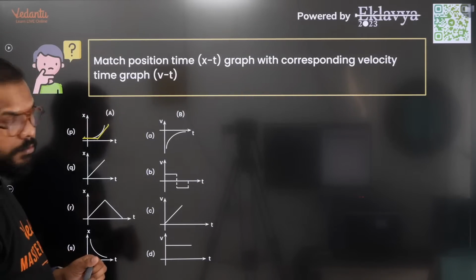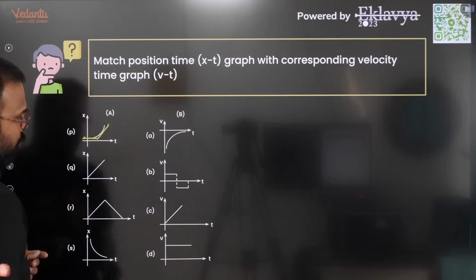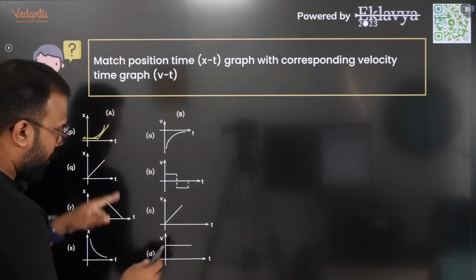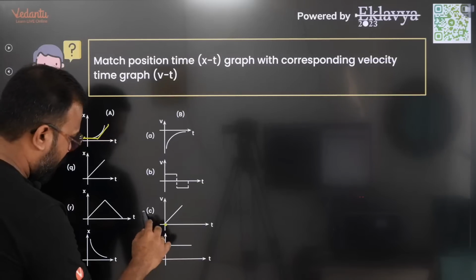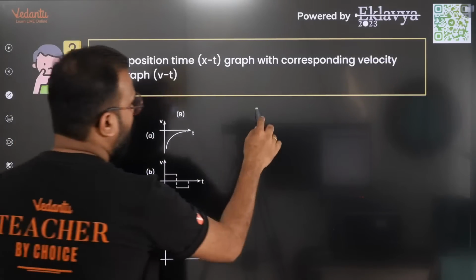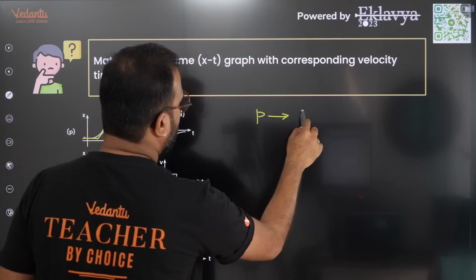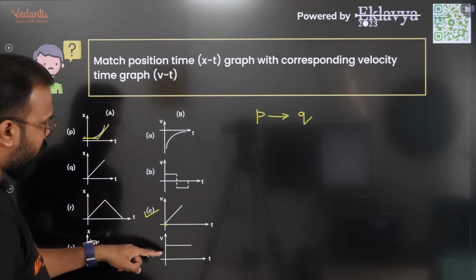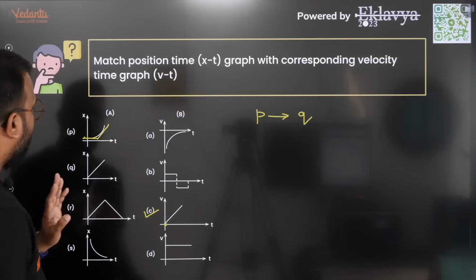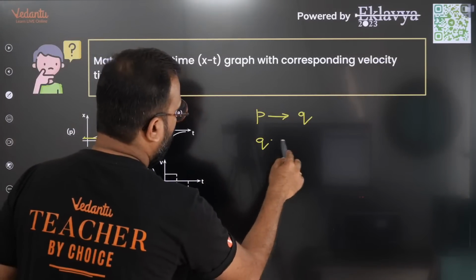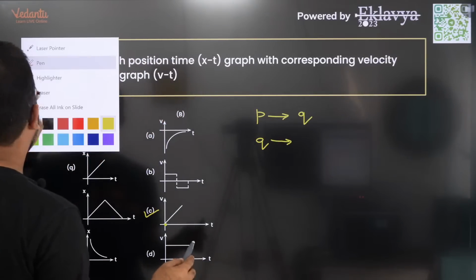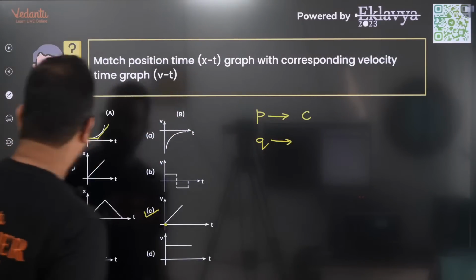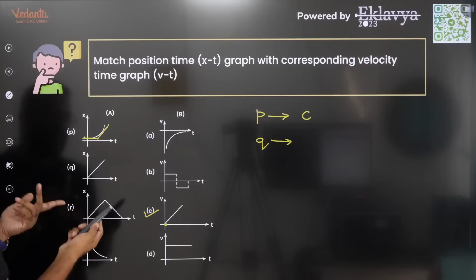Okay, so if we look at the positive velocities and start with 0, this is what it is going to be. So P is Q, because B is constant velocity, D is constant velocity, and A is negative velocity. If I look at Q, P is C, and Q is giving me a constant velocity altogether.